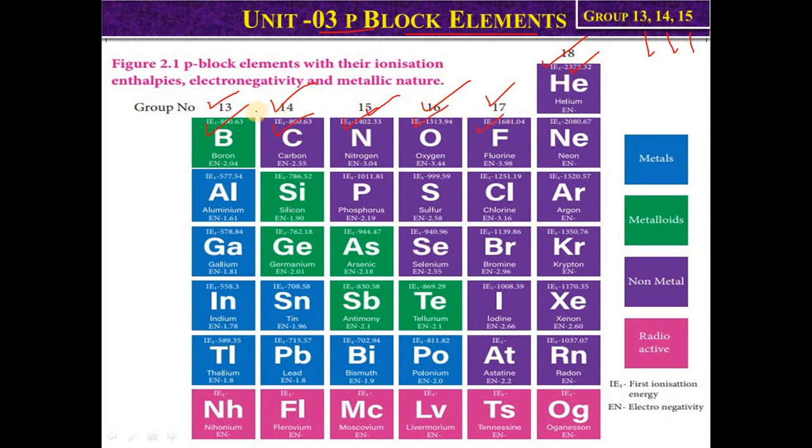So in your syllabus only 3 groups: 13 boron, aluminum, gallium, indium, thallium; then 14 carbon, silicon, germanium, tin, lead; then 15 nitrogen, phosphorus, arsenic, antimony and bismuth. So we will study only groups 13, 14, 15.